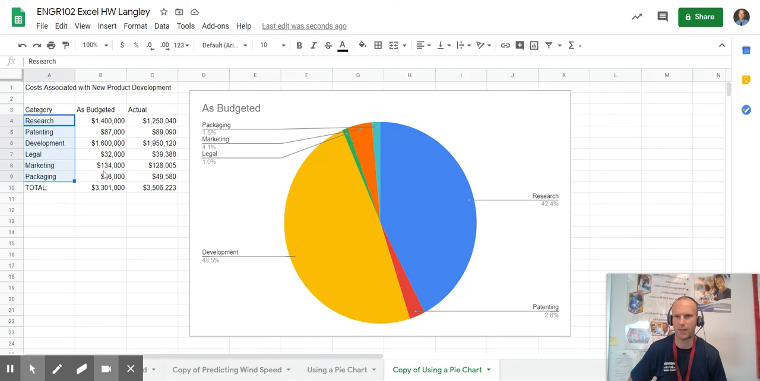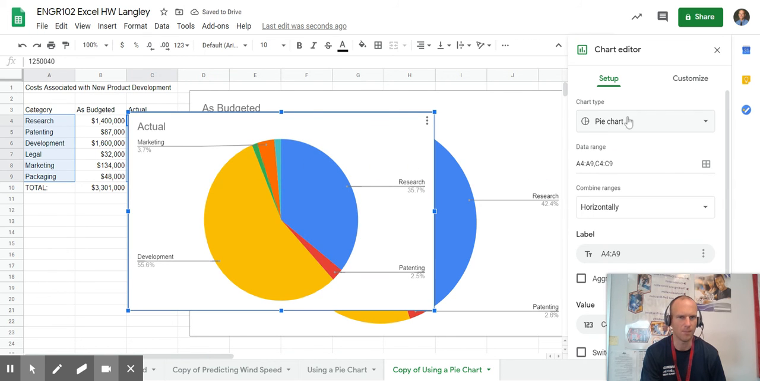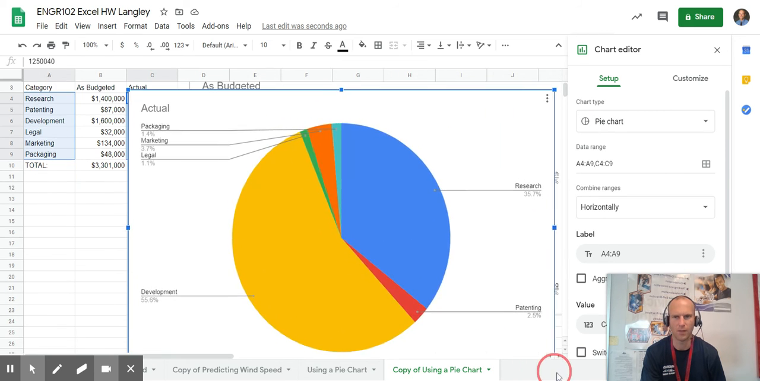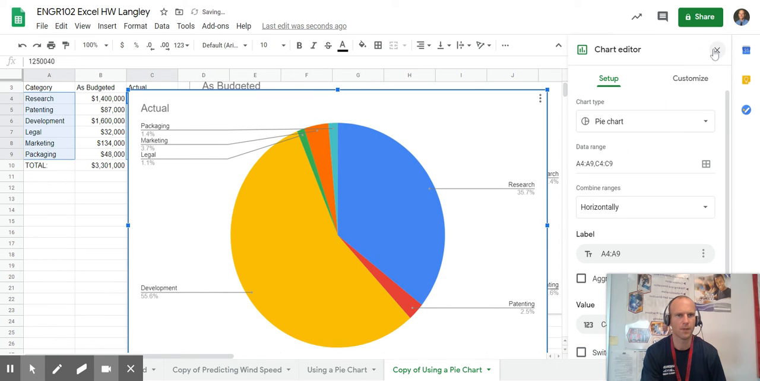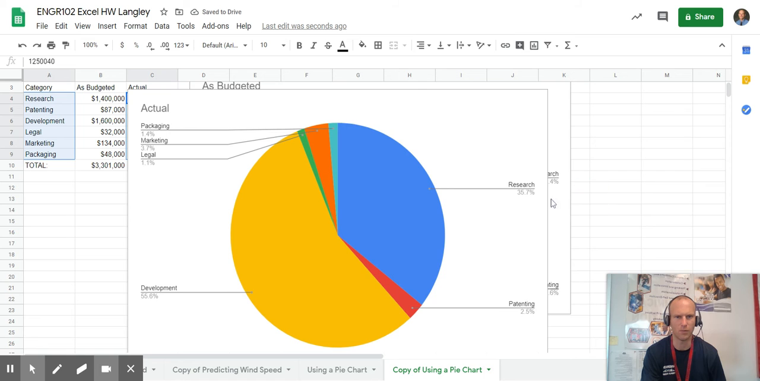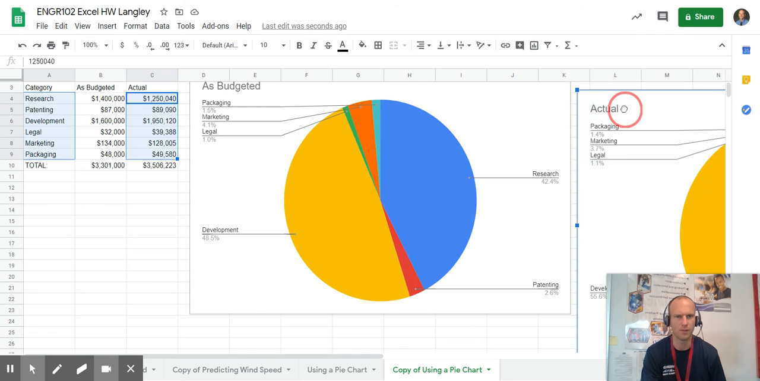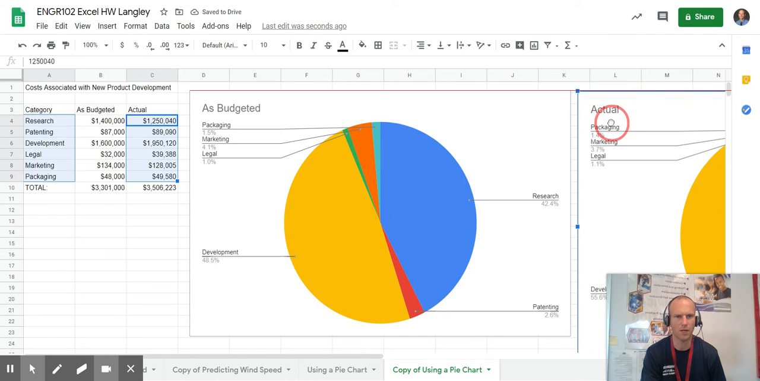I'm going to click and drag my categories, and I'm going to hold down control, and click and drag my actual values that I want for the cost. So I'm going to insert the chart. It gives me a pie chart right away. Once again, same problem occurred for me. So what I did is I made it larger, and then I closed out, and I was able to just move it. There we go. Move it to the other side of the first pie chart, and then both of these should be all set now.